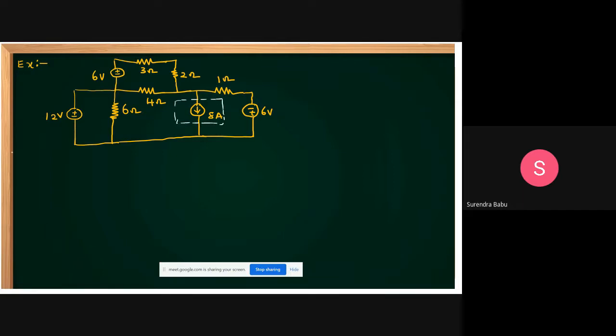Now you take some currents here. Let me assume this is I1. Here is one more resistor. Please concentrate. This resistance is 7 ohms, and this resistance is 5 ohms.